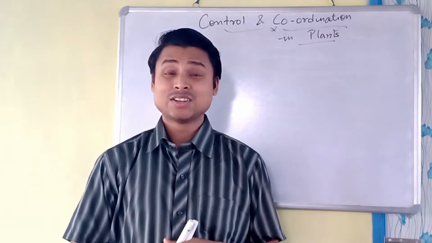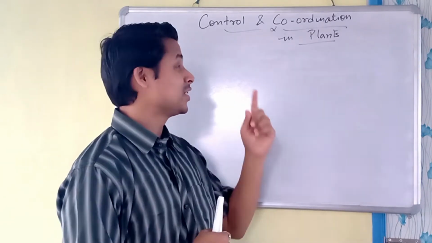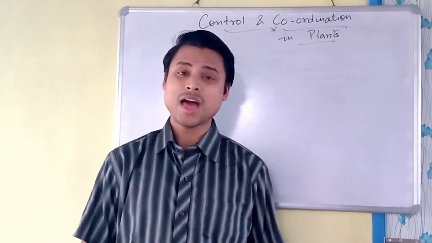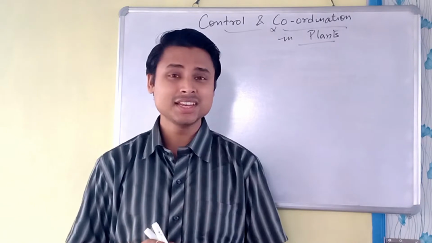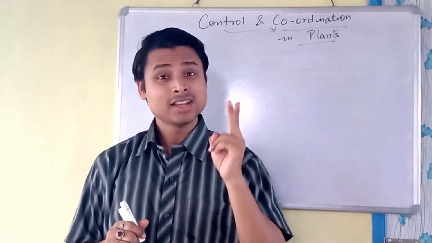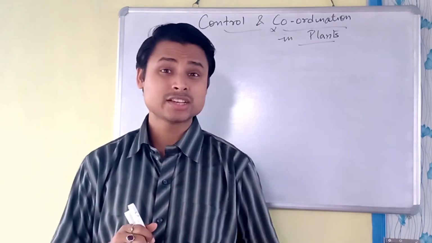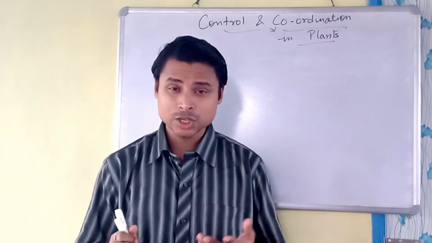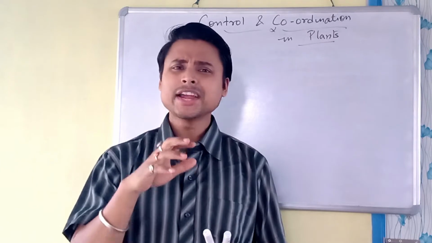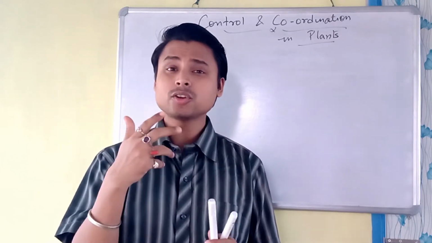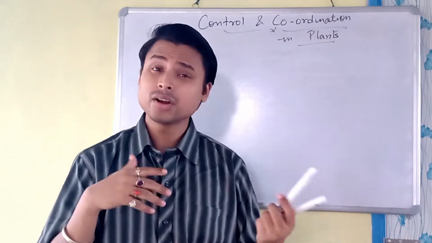So today we are going to start control and coordination in plants. In the previous video we discussed animals. There we saw that the nervous system and hormonal system come into action for control and coordination. Here in plants, what happens? We can find control and coordination through different movements.